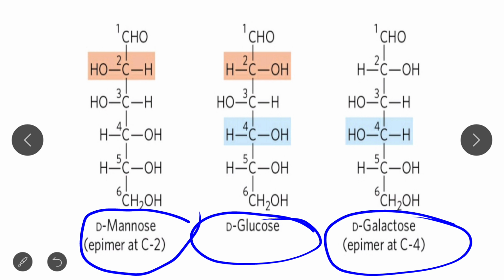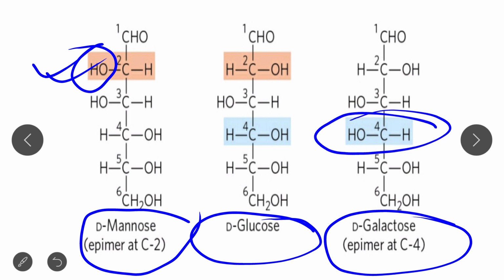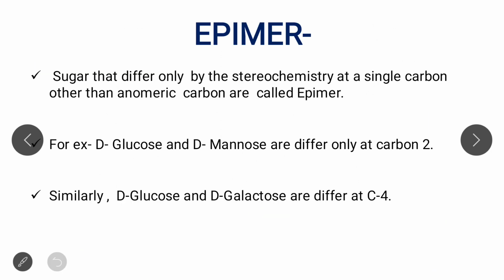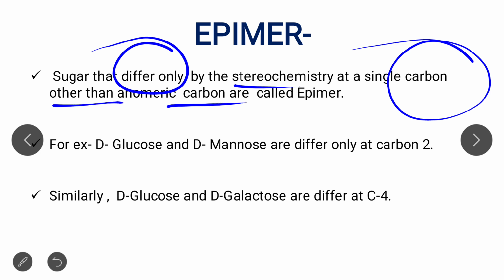Now in case of D-mannose, the second carbon is somewhat different, that is, the hydroxyl group is present on the left side. And in case of D-galactose, the fourth carbon is somewhat different from D-glucose, that is, the hydroxyl group is present on the left side. So these are the epimers, that is, sugars that differ only by stereochemistry at a single carbon other than the anomeric carbon are called epimers. So what is the anomeric carbon? We will look at the anomeric carbon after this topic, that is epimer.